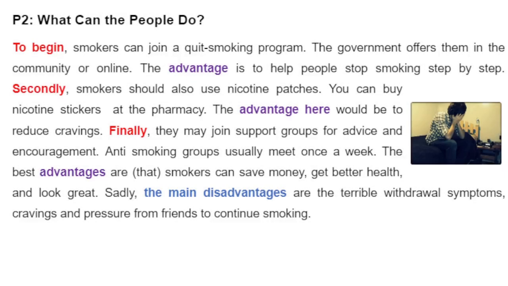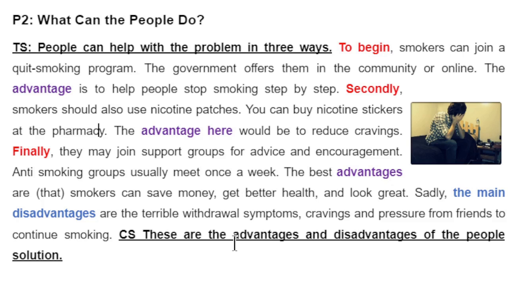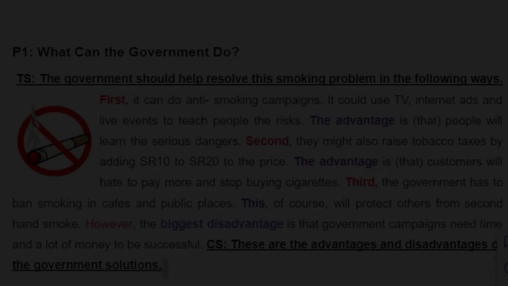Our people solution paragraph is not yet finished. We need the topic sentence to introduce the paragraph. People can help with the problem in 3 ways, and a closing sentence. These are the advantages and disadvantages of the people solutions. Don't forget, in the exam you will get marks for writing a topic sentence, the opening sentence, and the closing sentence.